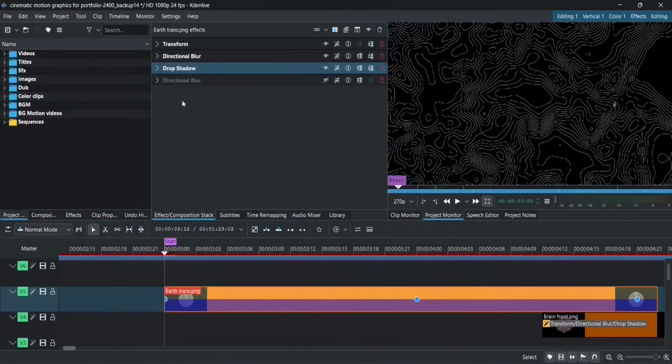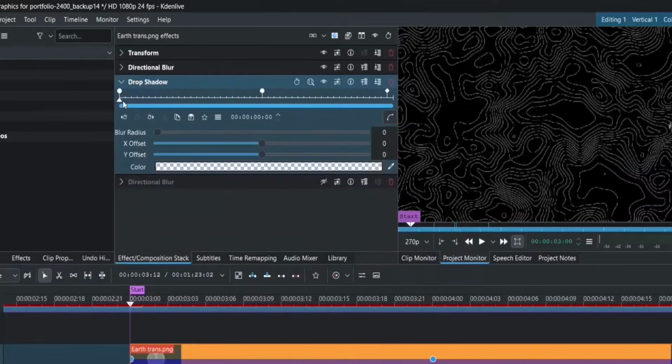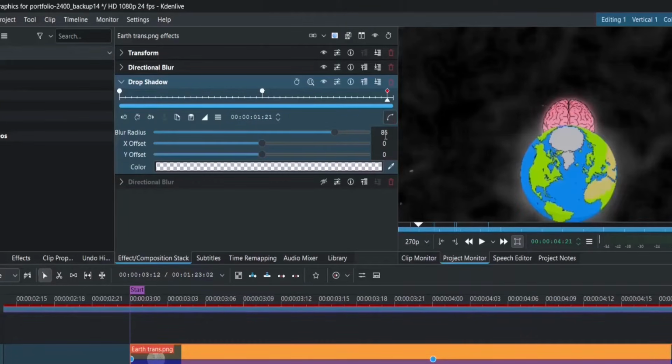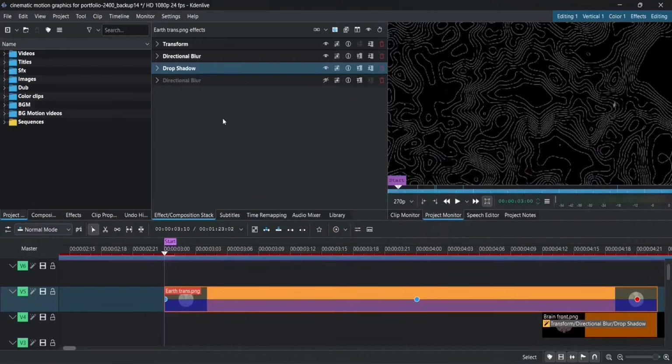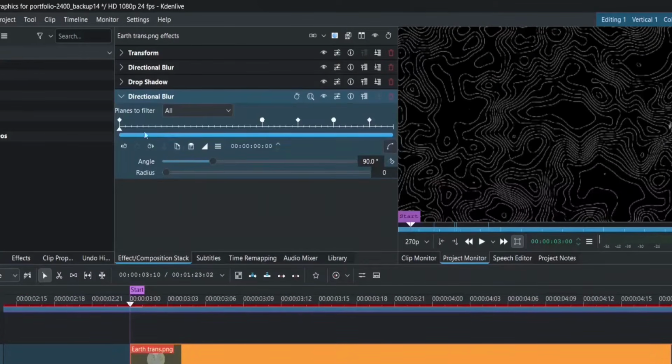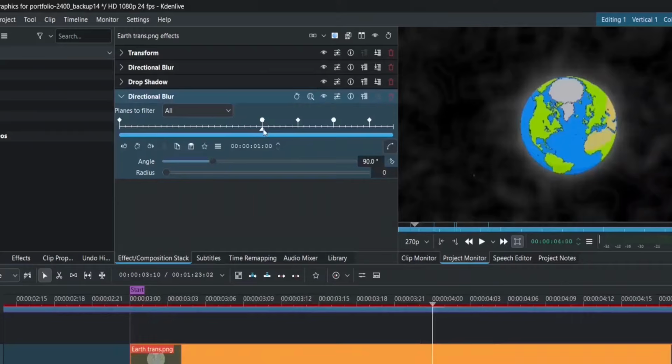Then I added drop shadow with white color, 0 x and y offset. Blur radius, that's what is animated. First keyframe starting with 0 blur radius and exponential out effect. Then the second point with blur radius 80 and smooth keyframe effect. And final effect with BR85. At last, I added this final directional blur effect in order to give the transform's second half more feel. What did I do? Simple.